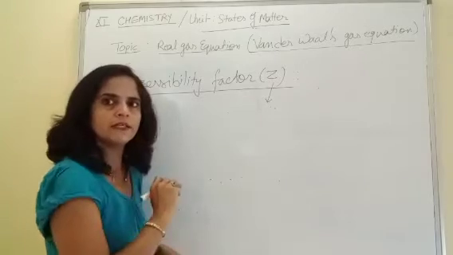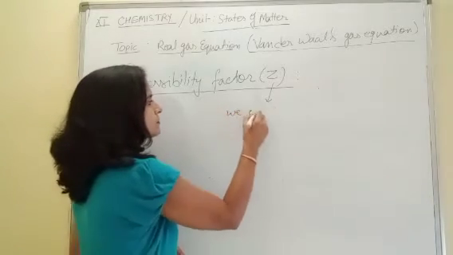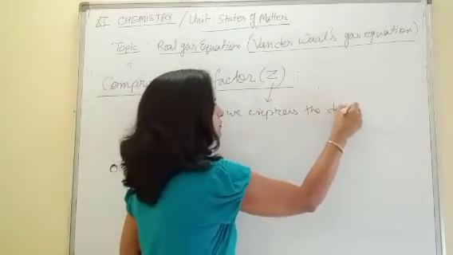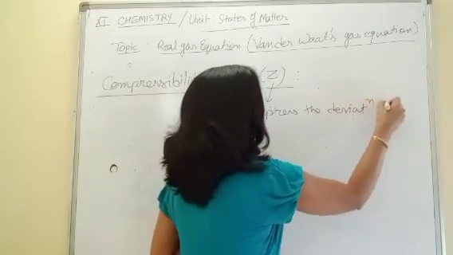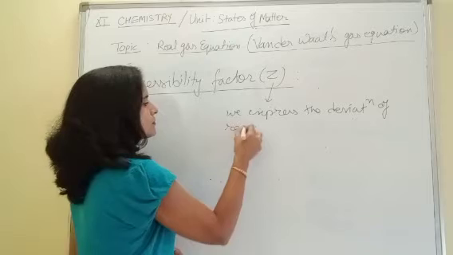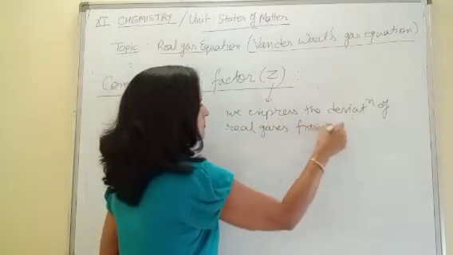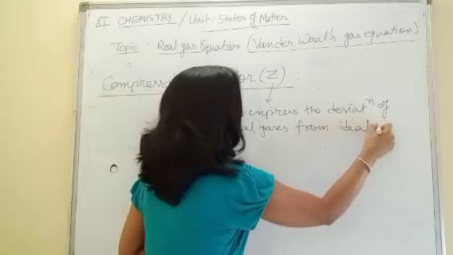In terms of Z, we express the deviation of real gases from ideal behavior.